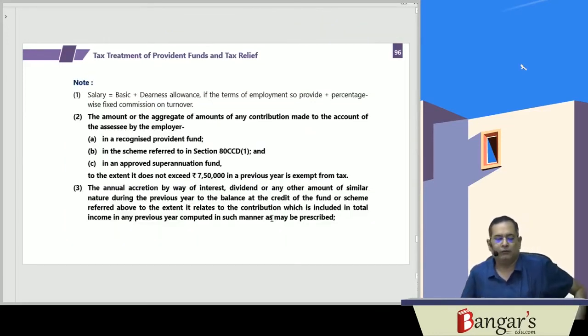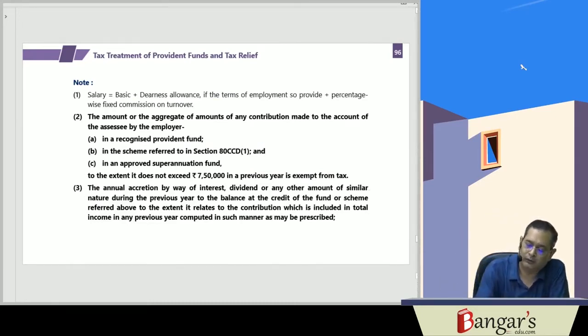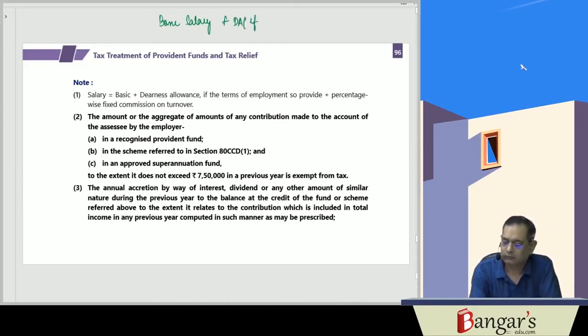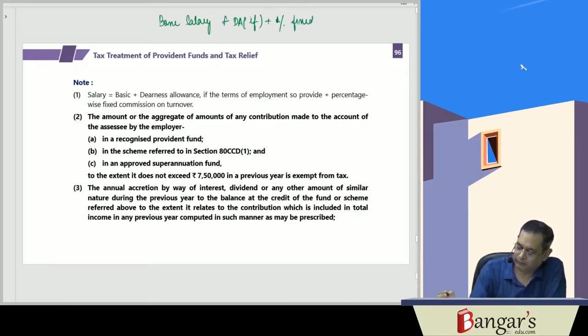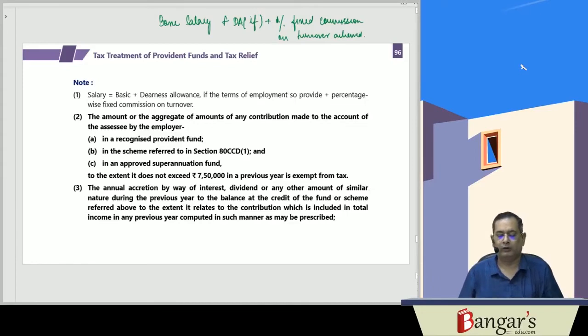Now here we are saying that the employer contribution is exempt up to 12% of salary. So what does salary mean? Basic salary, plus DA if it forms part of retirement benefits, plus percentage-wise fixed commission on turnover achieved. So the tax treatment of provident fund we have discussed.